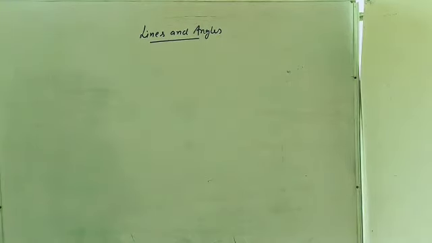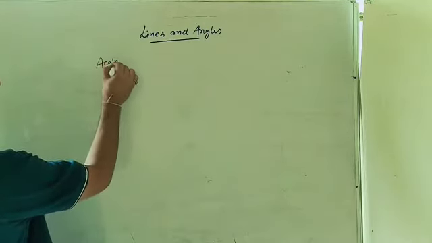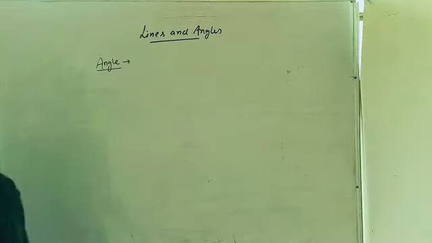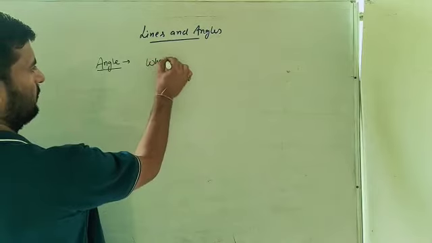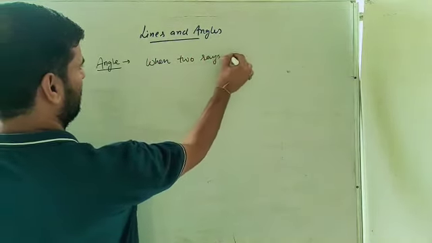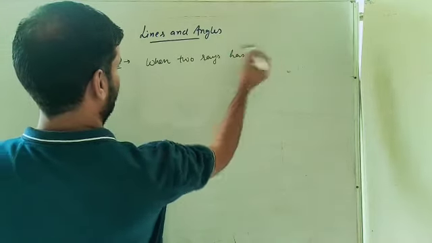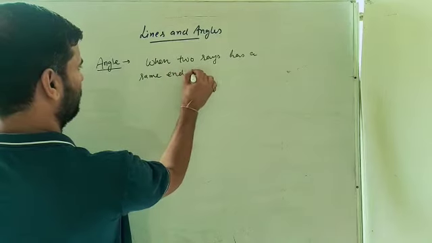Next one is the angle. What is this angle? Angle can be defined as when two rays have the same endpoint, they make an angle.